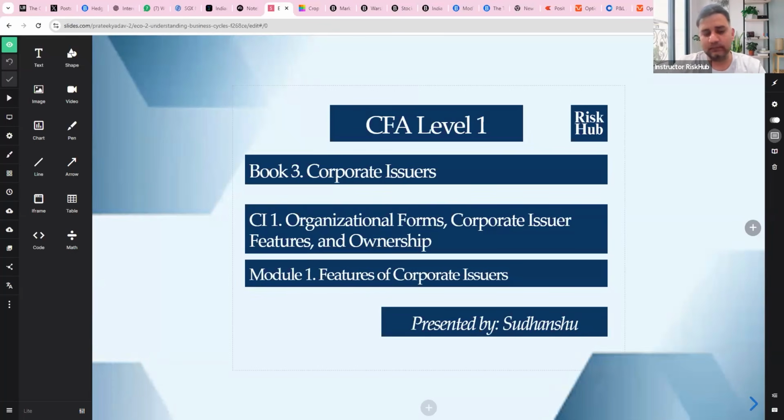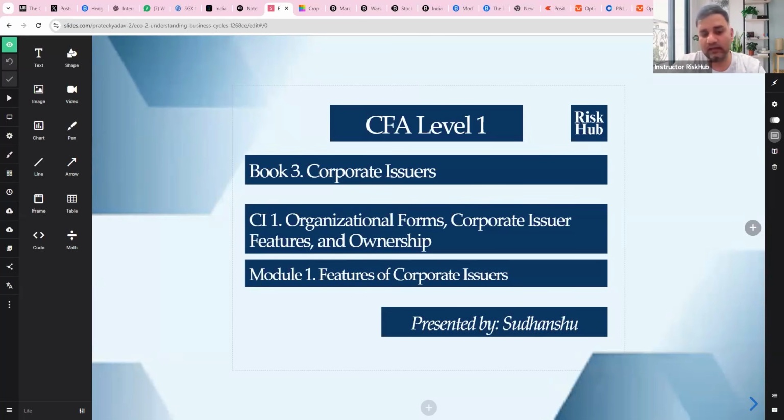As we advance in this chapter, the first and foremost thing you need to keep in mind is that as we talk about organizational forms, corporate issuer features, and ownership, the organizational form describes how a business is legally set up and how it operates, right? That's the organizational form.